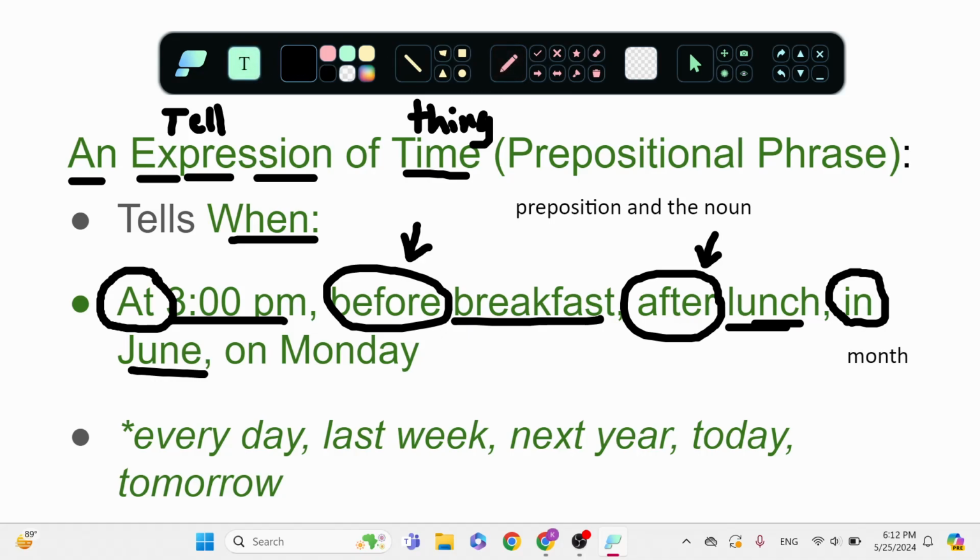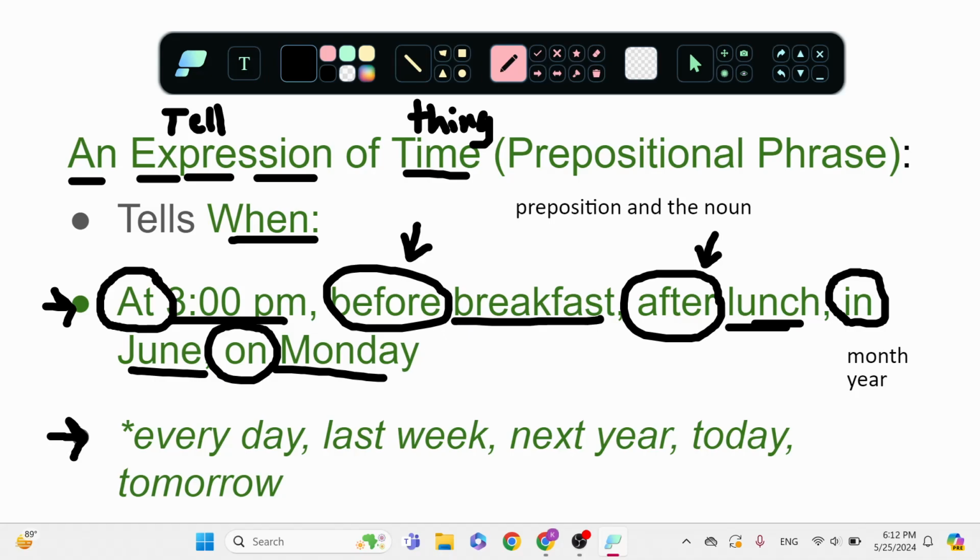We also say in for the year itself. In 2024 is the year. And for the days, we say on Monday, on Tuesday, on Friday. So these are some prepositions of time. I'm also in this lesson going to teach you these.